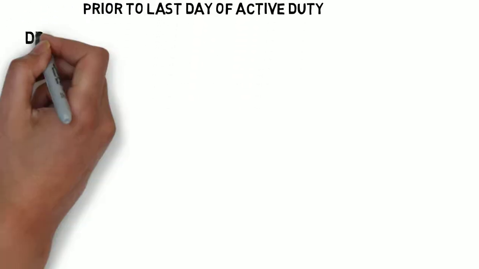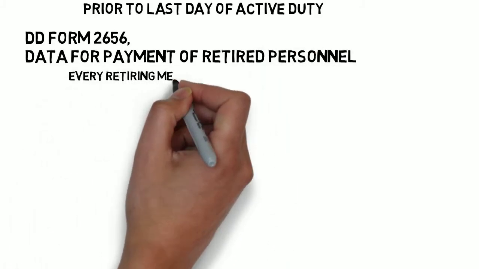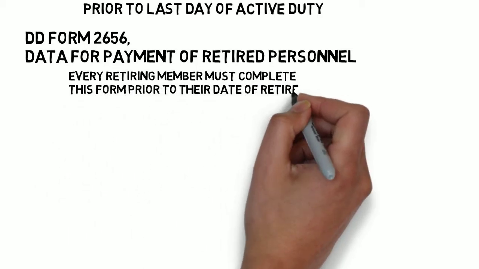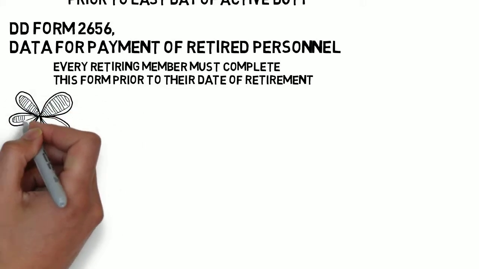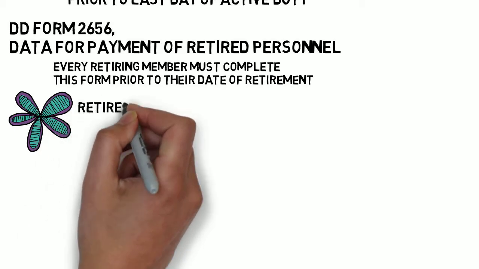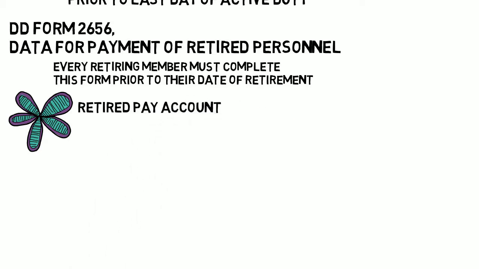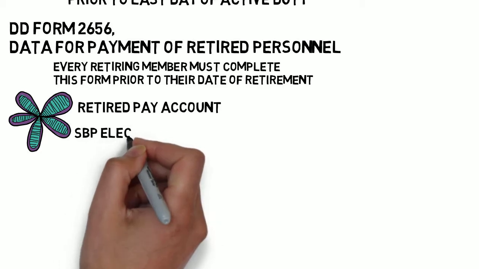Very important. Every retiring member must complete a DD Form 2656, which DFAS uses to properly establish your retired pay. So even retiring members who are single have to attend a personal briefing and complete this form. Without the DD Form 2656, the Finance Center does not get essential information to correctly establish a retired pay account. Your DD Form 2656 will be completed during your personal one-on-one briefing. The DD Form 2656 is also used to make your SBP election.